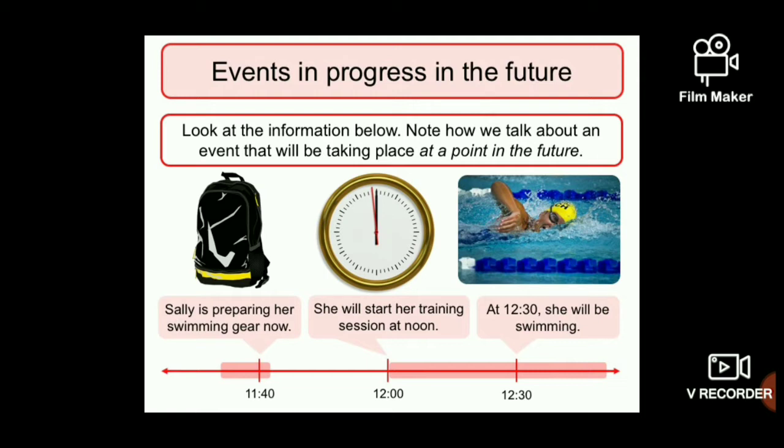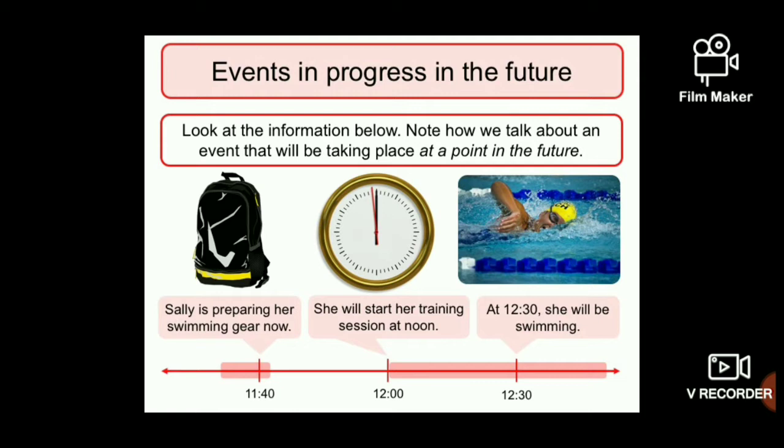And beyond that time limit, if you want to say something, you can use that for the future continuous tense. At 12:30 you are going to do some action. You can put it in the future continuous tense. At 12:30 she'll be swimming. If you apply like this in real-time application, it's easy for you to understand the difference between present continuous tense, simple future tense, and future continuous tense.